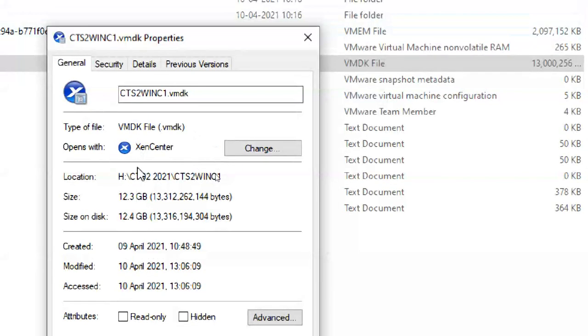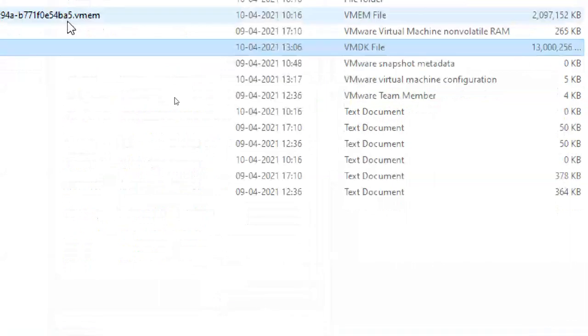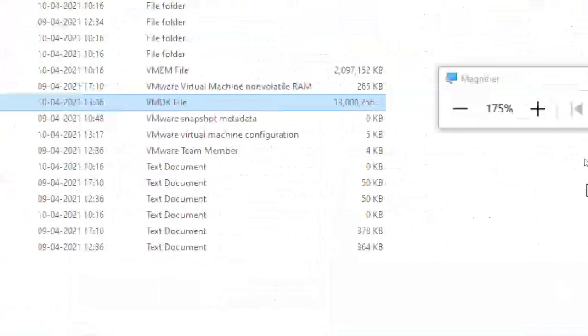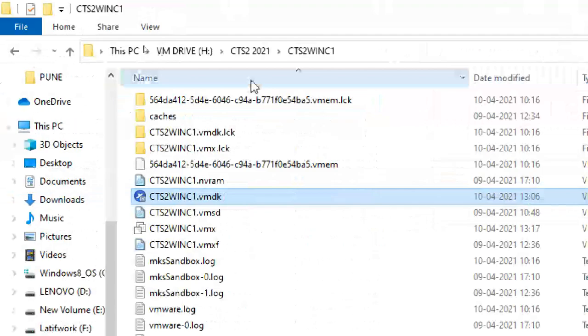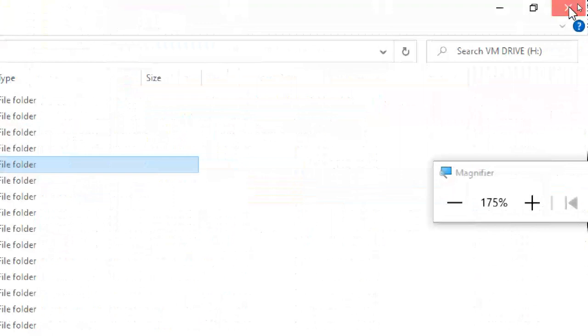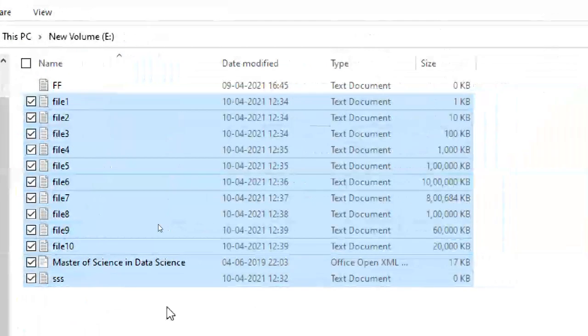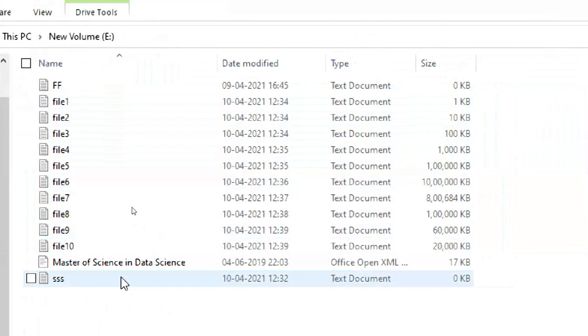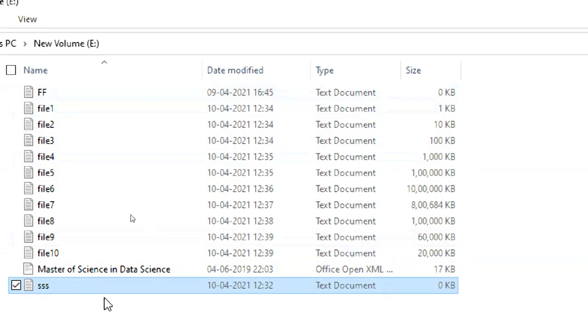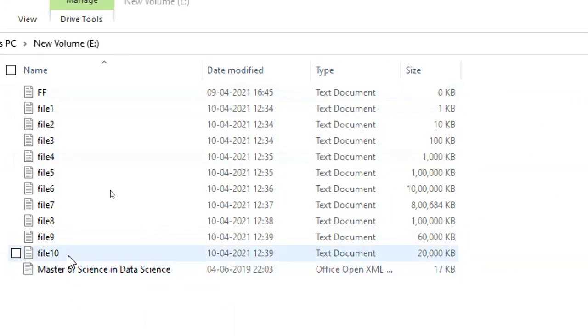It is showing Zen Center. Don't worry about that, I think I installed something Zen Center related, that's why it is showing. So I'm deleting all these big files. Almost all of these files are large. This one is zero only, no problem, but I will delete it.